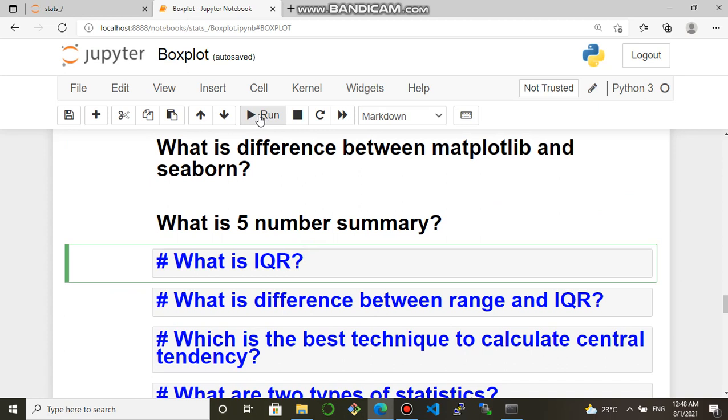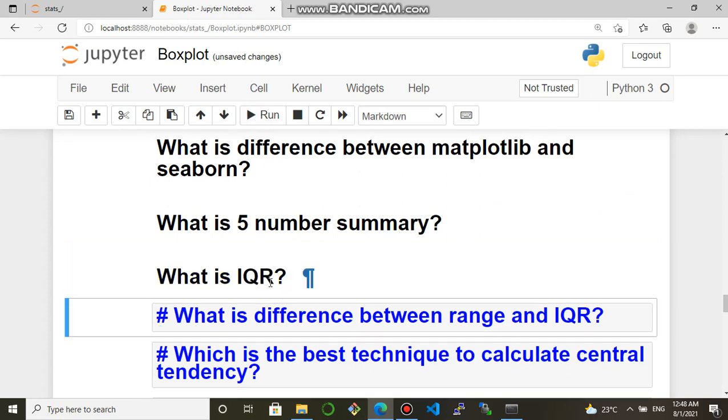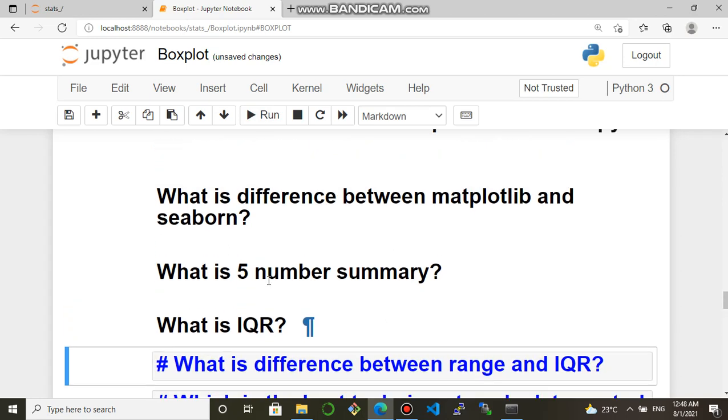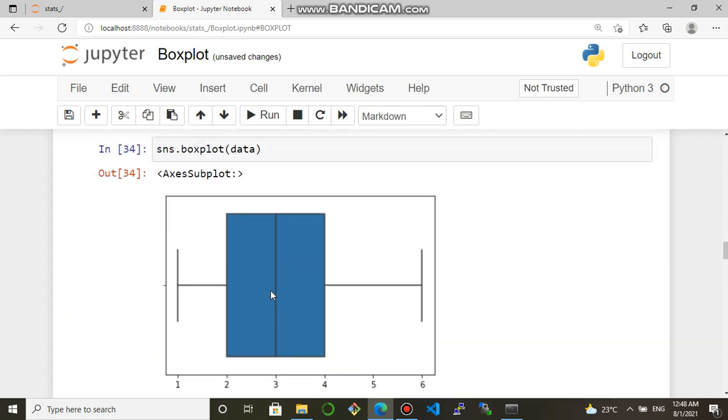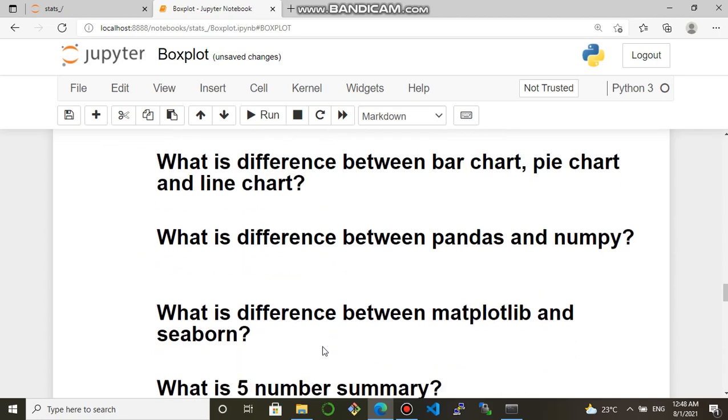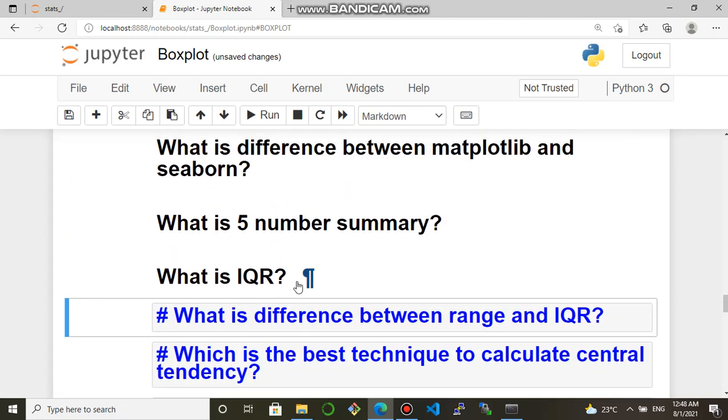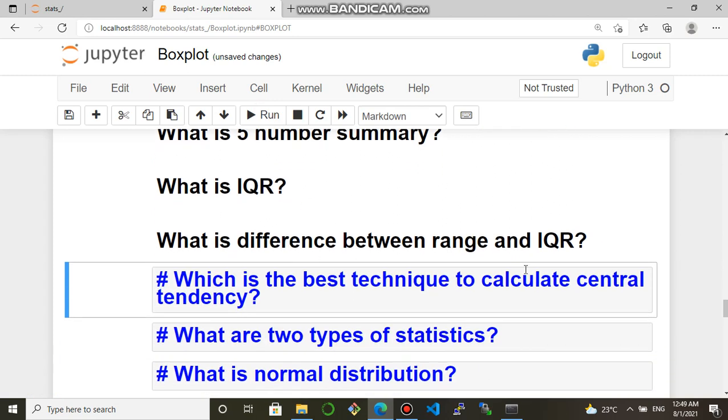Next question, what is IQR? IQR is basically the interquartile range. The interquartile range is nothing but Q3 minus Q1. Here Q3 is 4, Q1 is 2, 4 minus 2 equals 2. If you compare with a normal distribution, then 68% of the data from a normal distribution falls under the IQR range, that is the interquartile range.